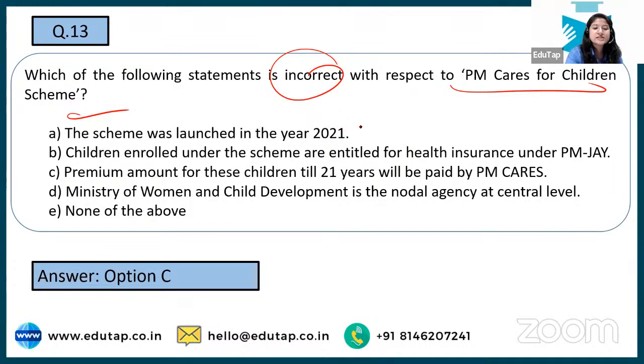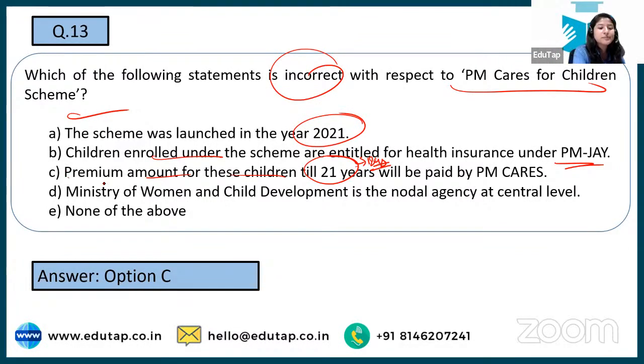Why? Yes, this scheme was launched in 2021. Children enrolled under the scheme, yes, that is right. Then premium amount for these children till 21 years, no, it was extended. It was launched in 2021 only, but after that it was extended. And most of you are giving the right answer, that it is still 18 years, the premium amount that we will get, right? Most of you are saying the correct answer, and that is really plausible. And no, Aditi, age 23 is when you get the money that is being saved in your account.